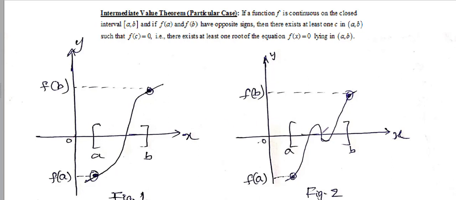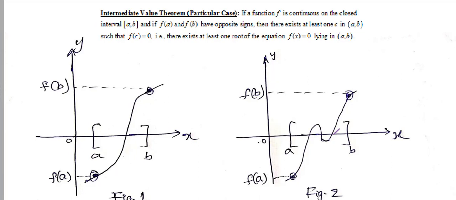In the case of the second figure, here also we are considering f of a and f of b with opposite signs, in particular f of a negative and f of b positive, but the curve shape is like this and it crosses by moving from negative to positive. It is crossing the x-axis 3 times, so contributing 3 such c values. Let this one be c1, let this one be c2 and let this point be c3.